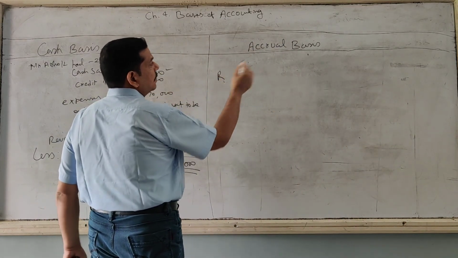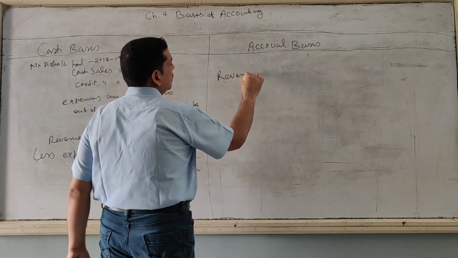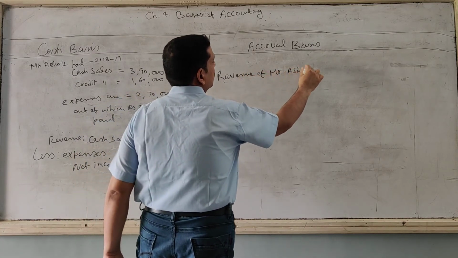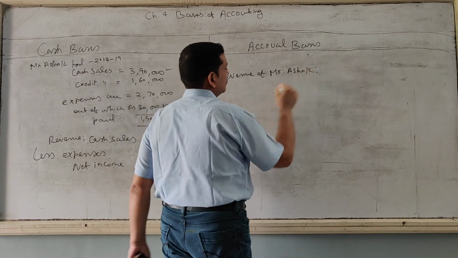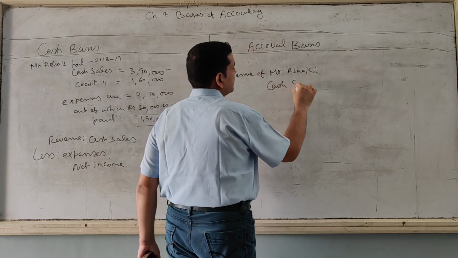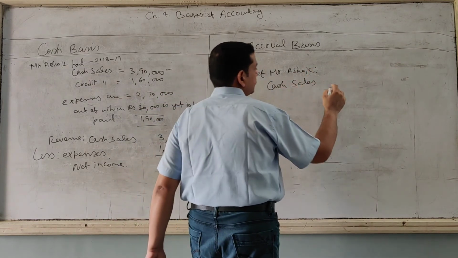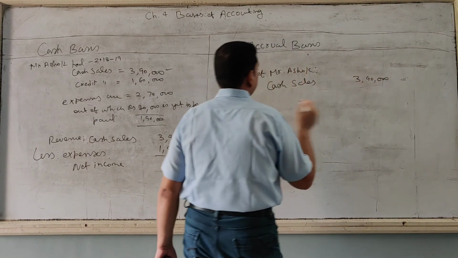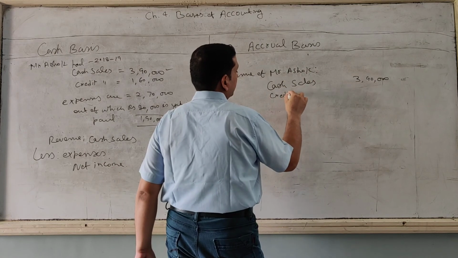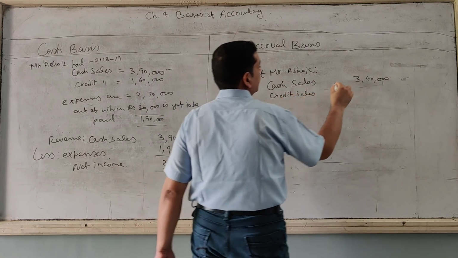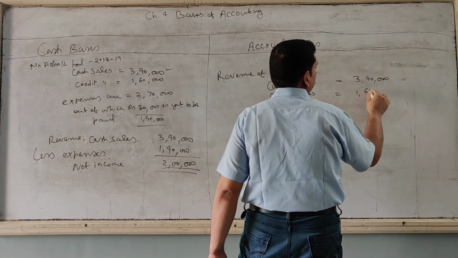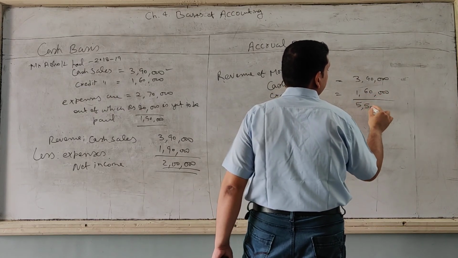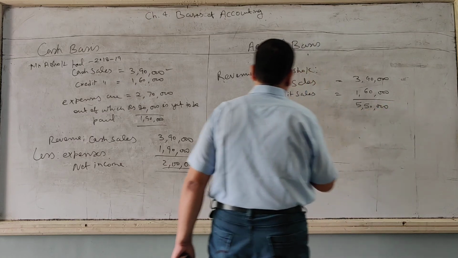Now see under accrual basis, the revenue of Mr. Ashok: cash sales 3,90,000, credit sales 1,60,000, total sales 5,50,000.